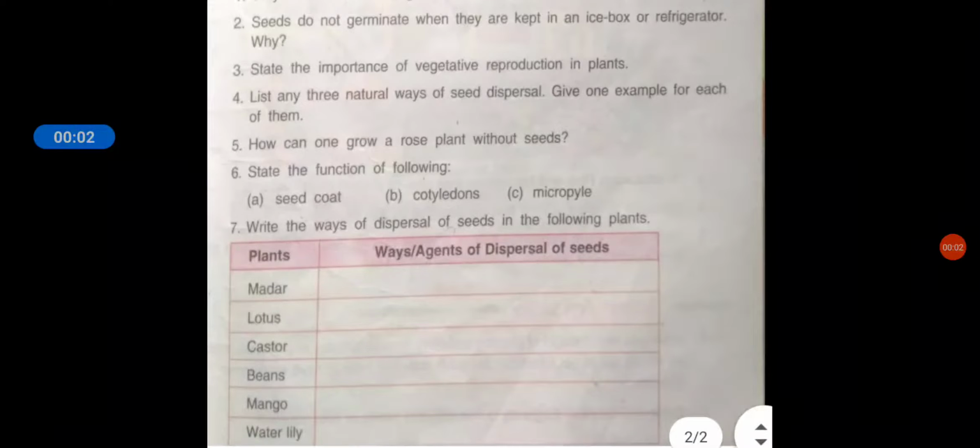Good morning, students. Today we are going to discuss the last question of part D and the quick revision of this chapter.